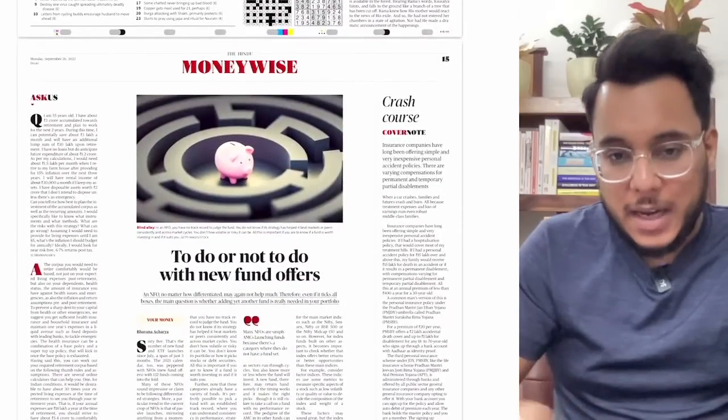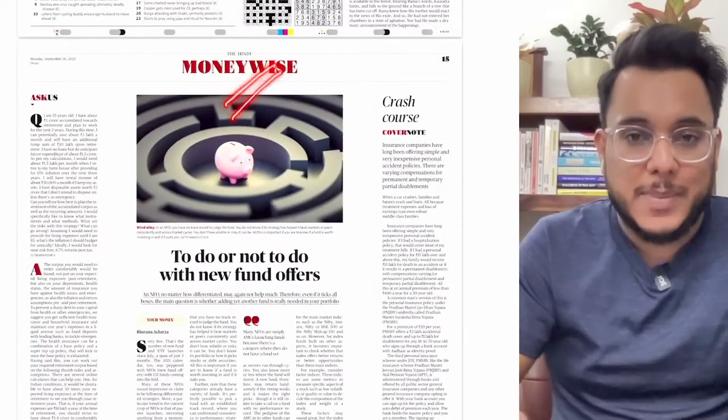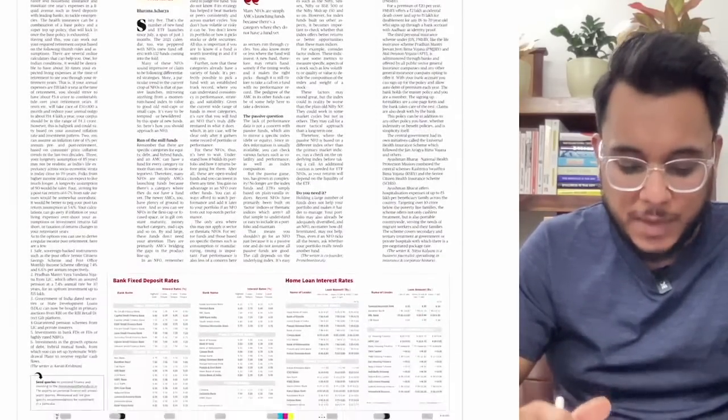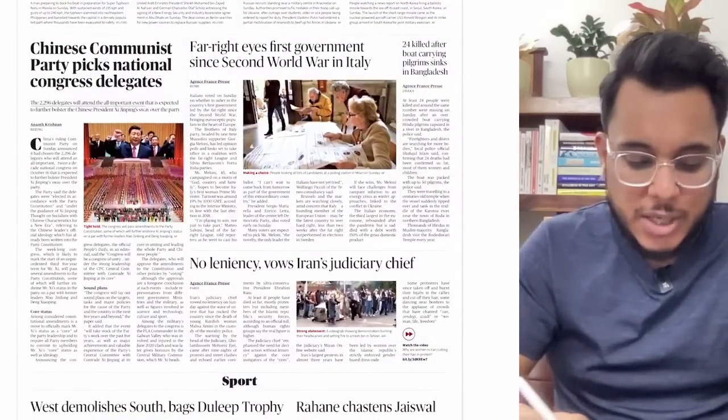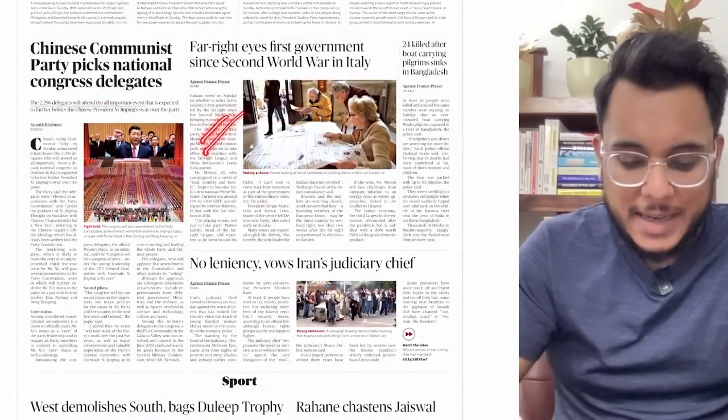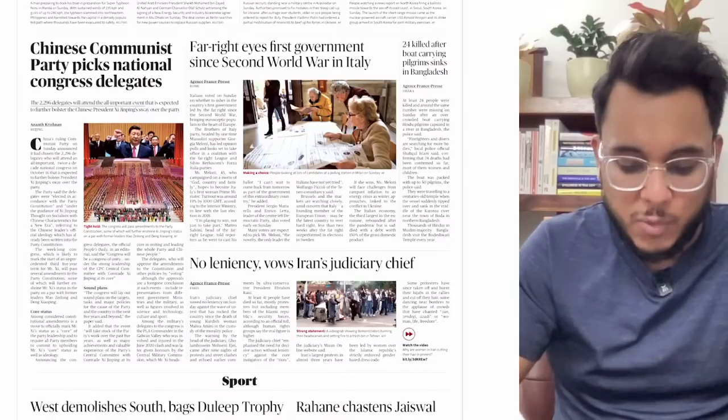Then today it's Money Wise, so the business page doesn't come on Monday, and the Money Wise page contains investing, mutual fund, and stock market related advice. Then, moving on, the world page. Chinese Communist Party picks National Congress delegates. Far right wins first government since World War II in Italy.